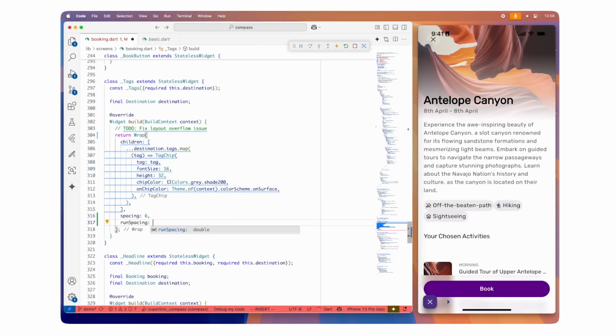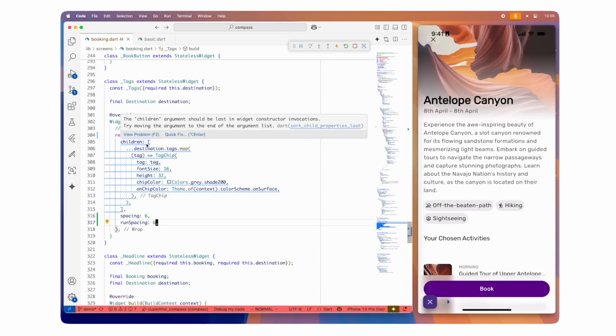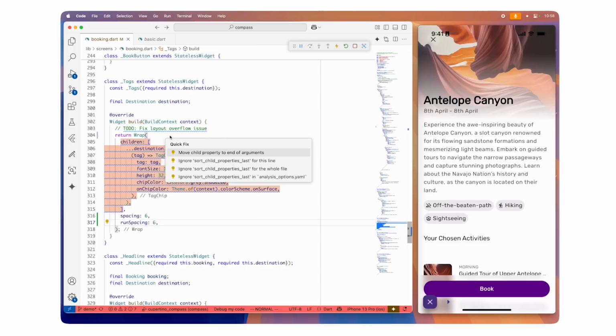Dart's formatter formats the code, indentation, and trailing commas. Cool. Now I can see a warning because I added the parameter after the children parameter. This is called a lint rule, and it helps you enforce best practices in your projects. A lot of the diagnostic messages like this can be fixed automatically using a quick fix. Let's apply this quick fix to keep things consistent with the rest of my project's code.